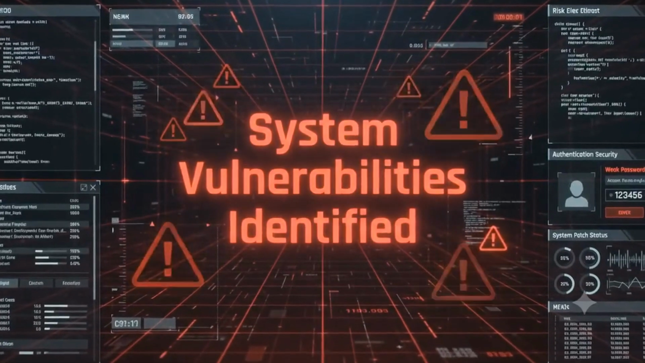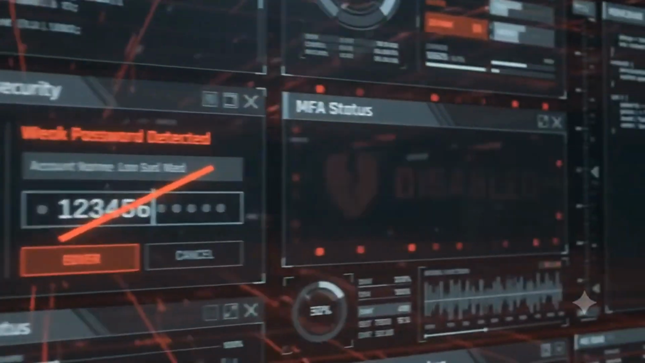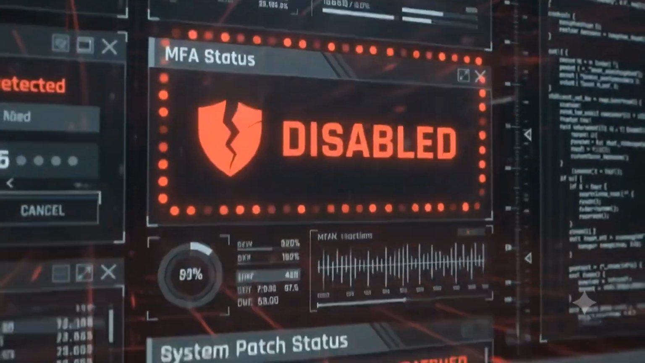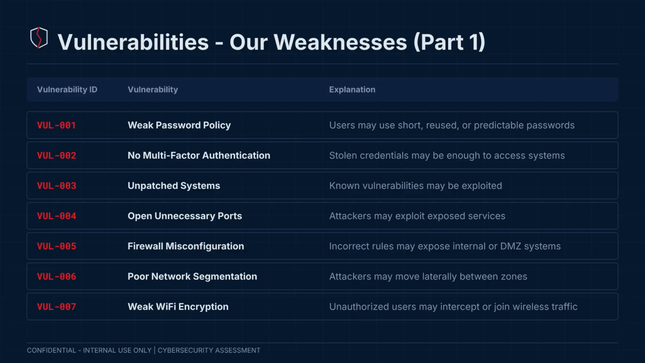Critical vulnerabilities have been detected. Weak passwords and inactive multi-factor authentication, leaving core systems exposed. Threats alone aren't dangerous. Vulnerabilities are what make them exploitable. Here are the first 7 vulnerabilities. Weak password policy means users reuse short or predictable passwords. No multi-factor authentication means stolen credentials are enough to access systems.